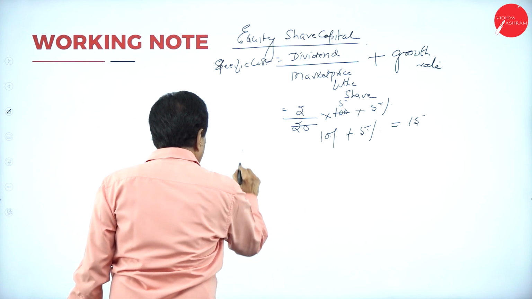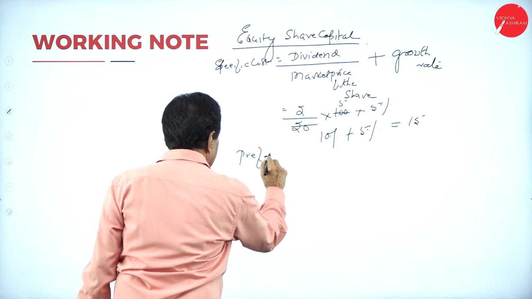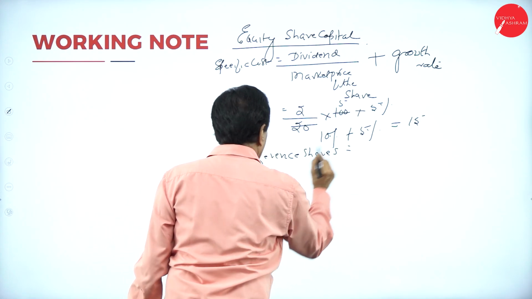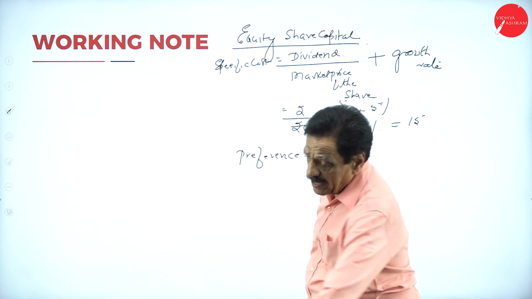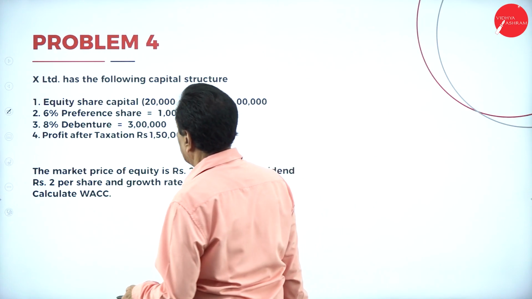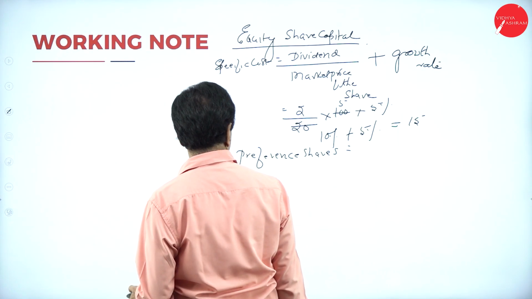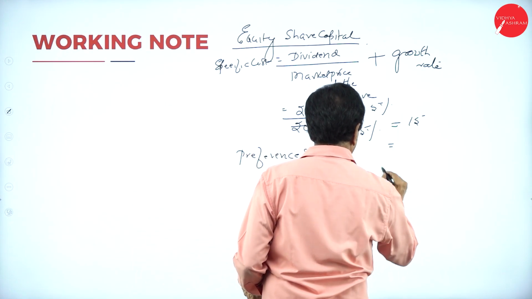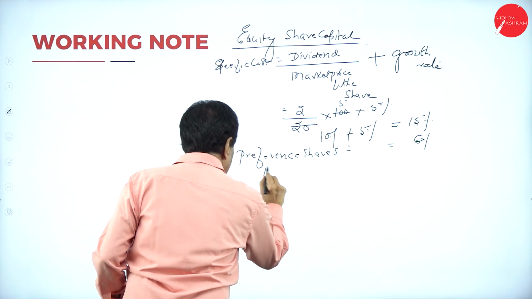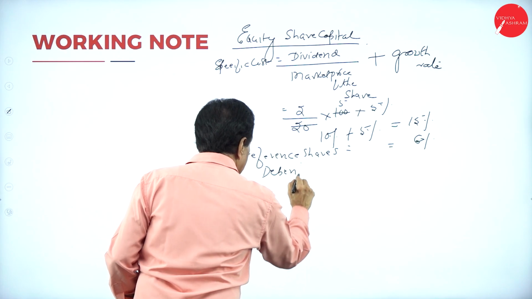Regarding preference share, what is the preference share percentage? It is 6%. Debt, debenture.